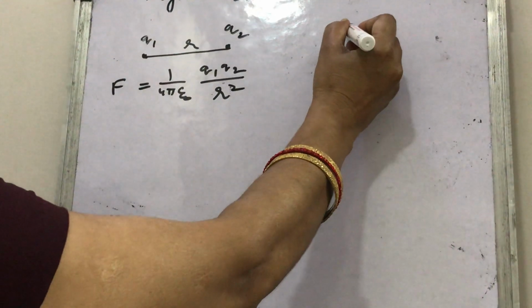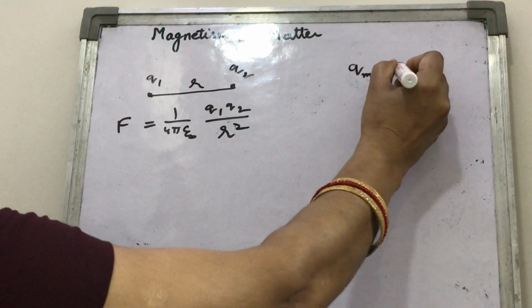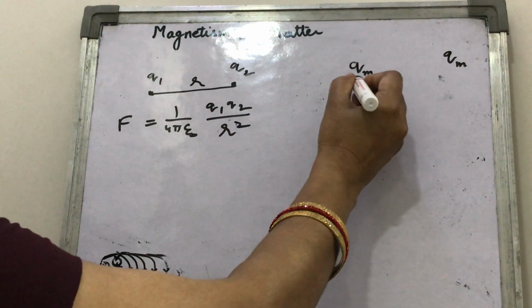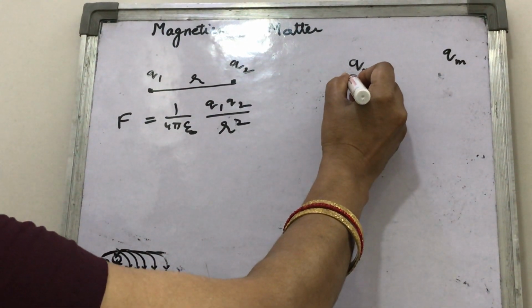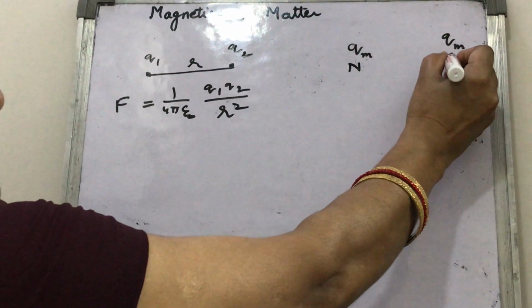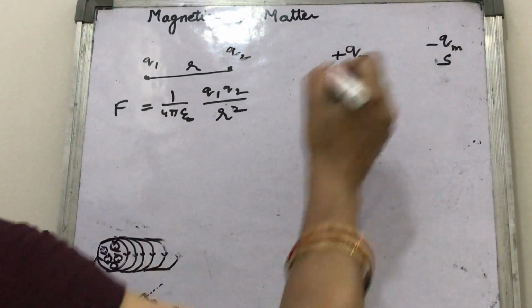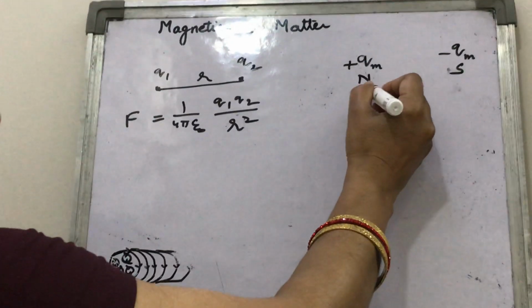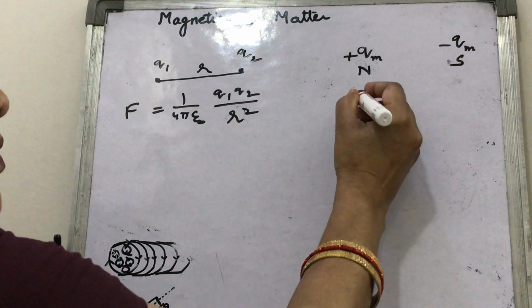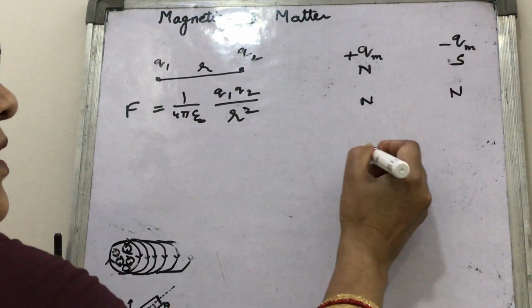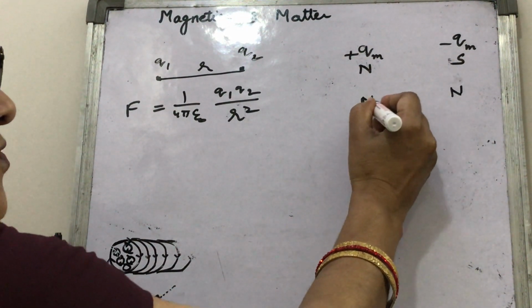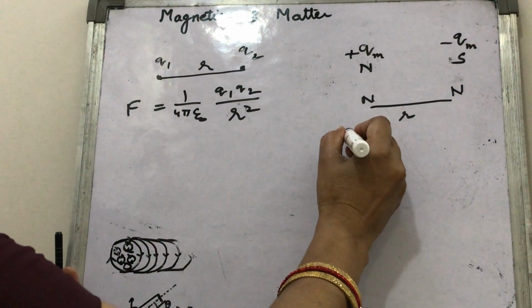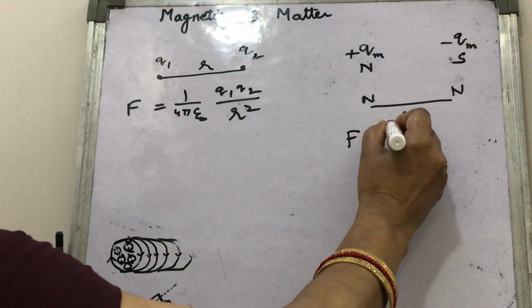In case of magnetic charges, which are said to be north and south pole, if this is the north pole, plus Qm, and this is the south pole, minus Qm, or you can write north and north or south and south, and the separation between them is also r, then how can you write the force acting between them?